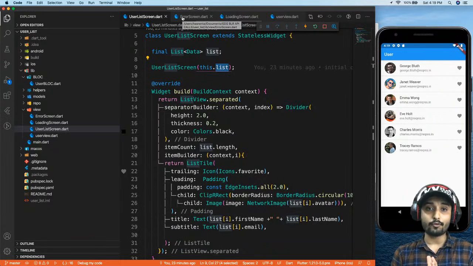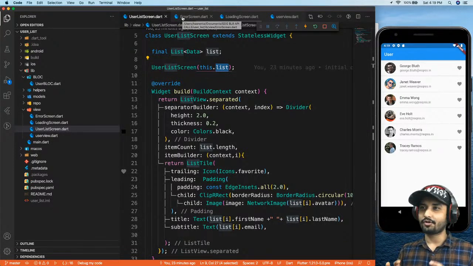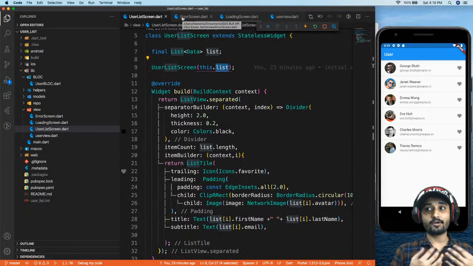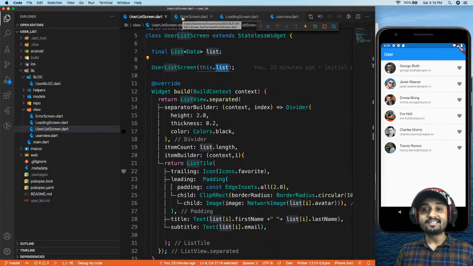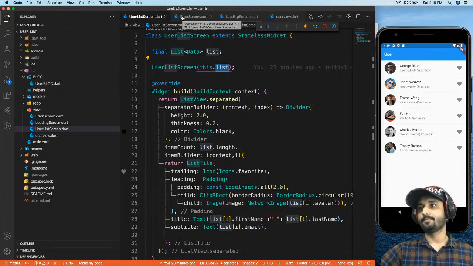But yes, if you want full control on your app, I would recommend you create your own states, because maybe you have requirements where you want more control and your own states. Then the best practice is to maintain your own states and display the data with the stream builder.